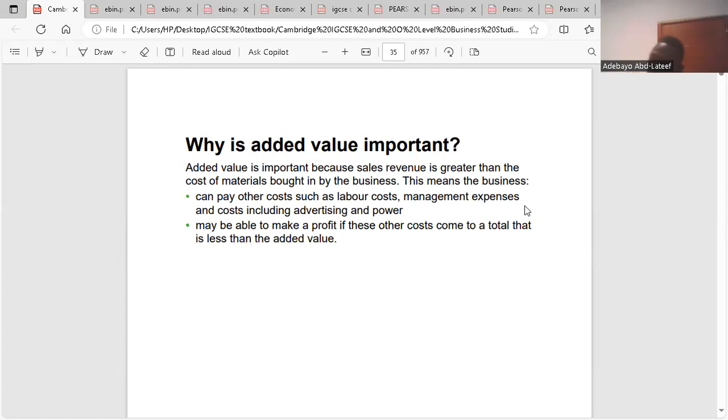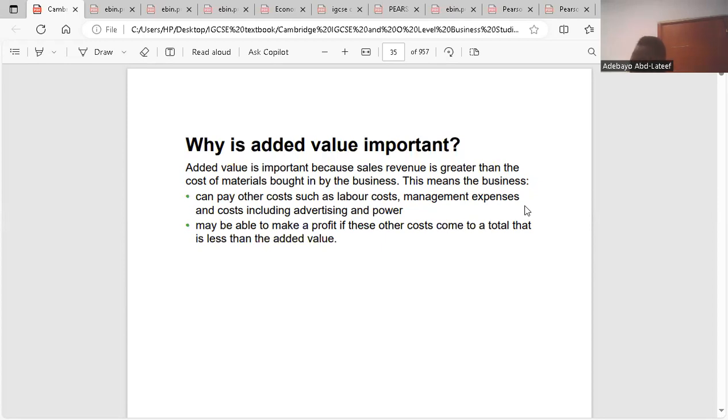That is one. So when there's added value for a business, the first thing it does is that it allows a business to pay other costs, like labor costs, heating and lighting. Other costs will be paid because now your revenue is exceeding your cost. Do you get the first point here?